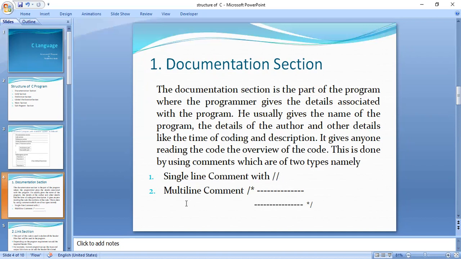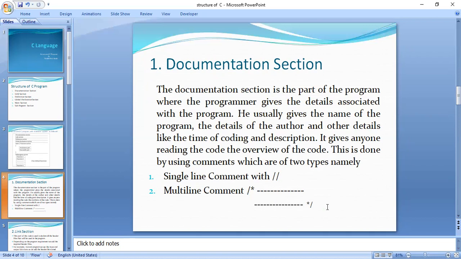For multi-line comments, when we write a more descriptive text that goes on for 2 or more lines, we use the multi-line comment. And these are the symbols which we use to represent multi-line comments.